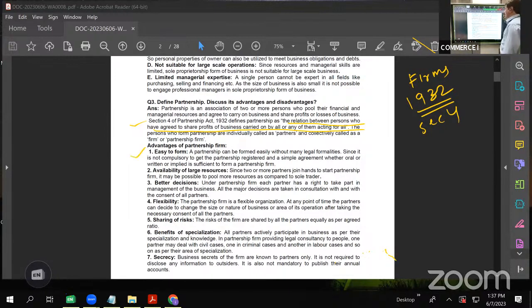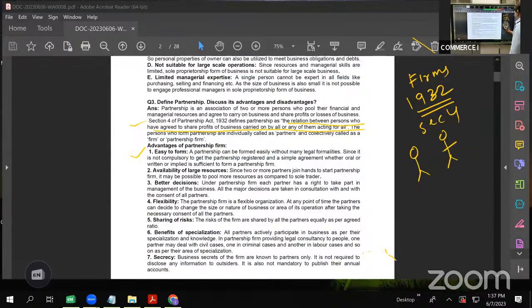What is the first advantage? It is easy to form. Just like a sole proprietary firm, here also we don't have many legal formalities. What is the simple thing we have to do? We simply have to enter into an agreement. That is what is expected.